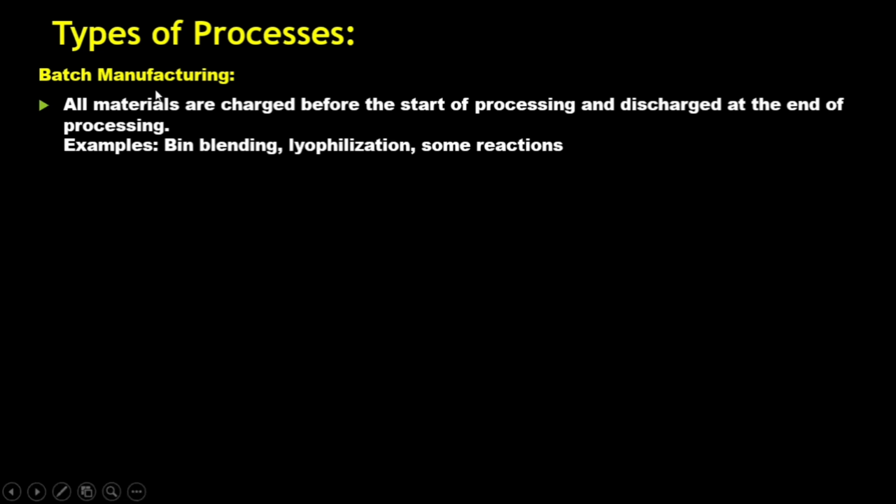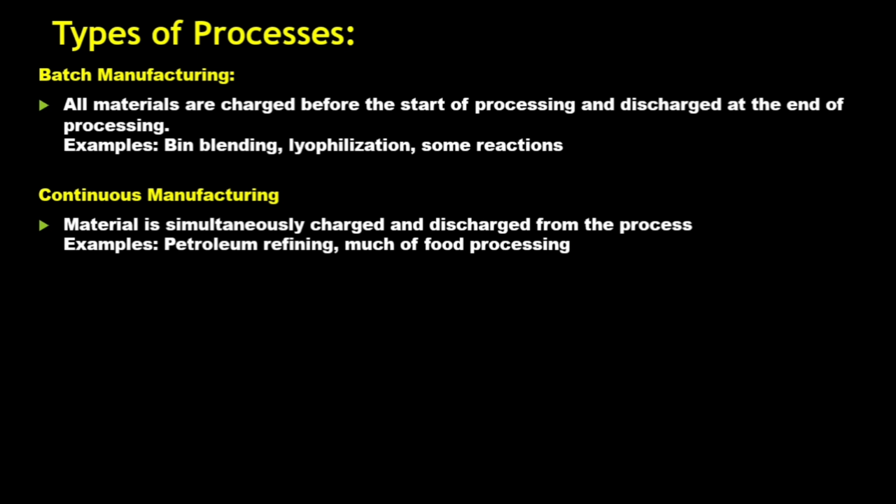If you want to understand batch manufacturing, we can take these examples: bin blending, lyophilization, and some other reactions. This is basically for medicine production. Lyophilization is nothing but the removal of water or the moisture content in these chemicals. Then you have continuous manufacturing. Continuous manufacturing is when you are giving the material and discharging from the process simultaneously. So input is given, and at the same time output is also taken out. The example could be petroleum refining or food processing.